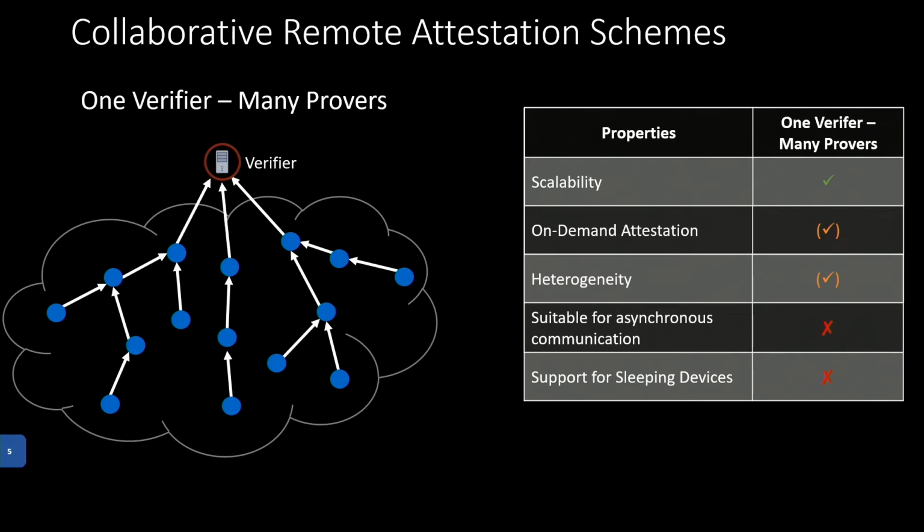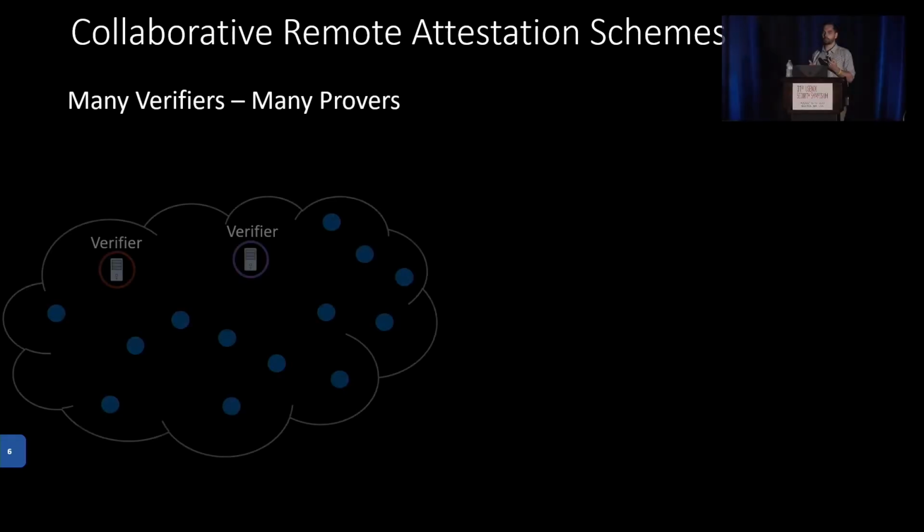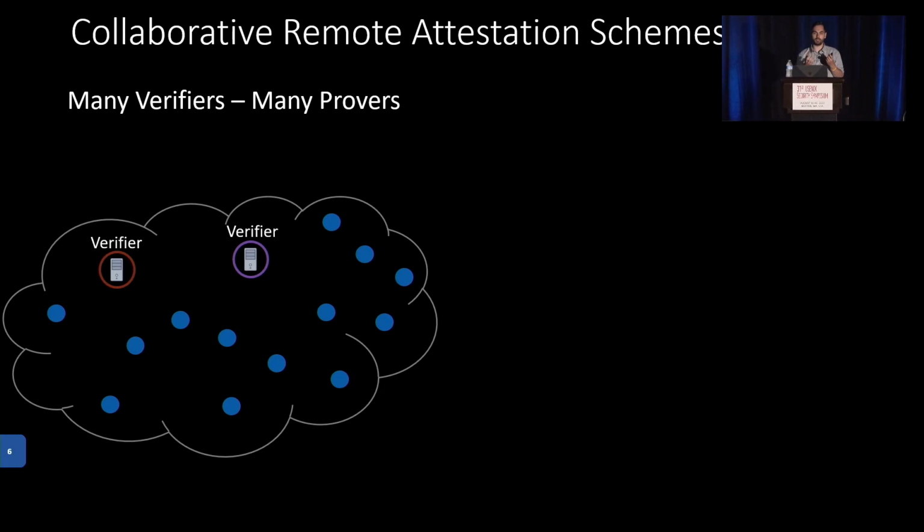The second category of collaborative remote attestation schemes are the so-called many-verifier, many-prover schemes. As the name already tells, we do not have one verifier anymore, but we can have many of them, attesting many prover devices simultaneously. Unlike the one-verifier, many-prover approaches, we do not have to rely on a certain predefined structure, which gives us some benefits, but also has some downfalls, especially when we talk about scalability.